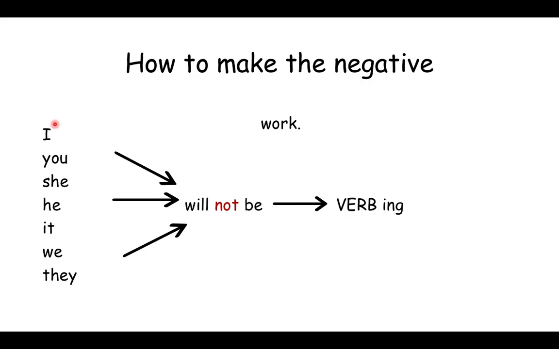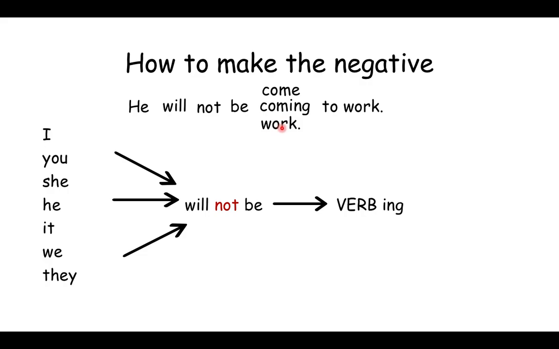So we start with who it is that we're talking about or what we're talking about. Then instead of saying will be, we say will not be. And then the same thing, the verb with ing. So he will not be coming to work.